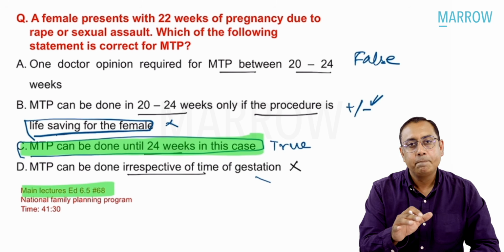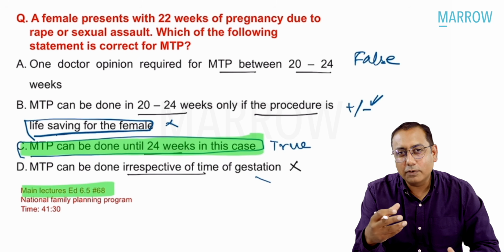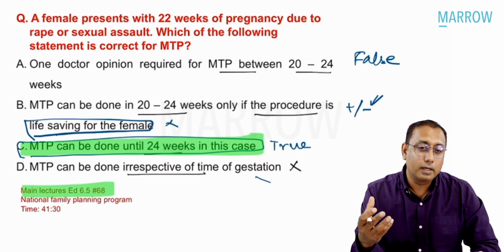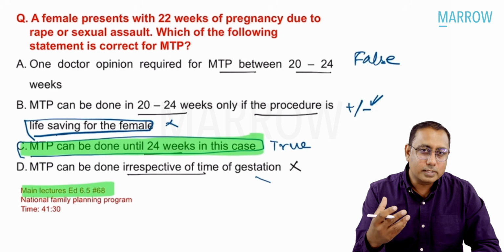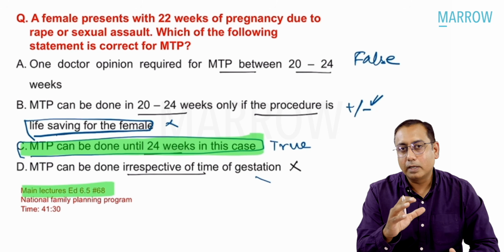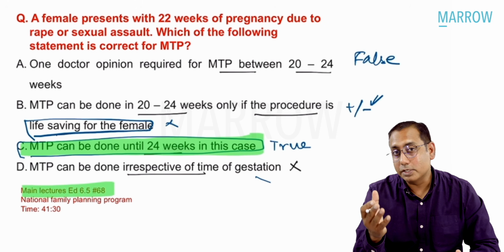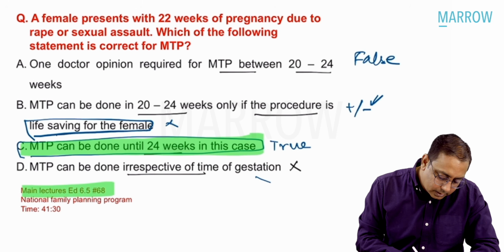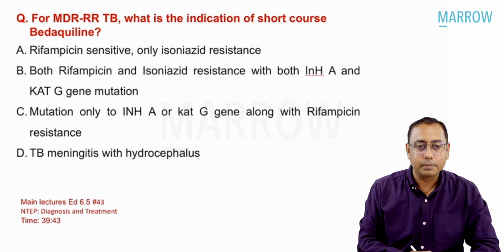In this, again, between options B and C there was some confusion among the students, but that's okay. That is how medical science goes. There are gray zones, but the best answer you would like to mark over here is option C, and that is the reasonably correct answer.